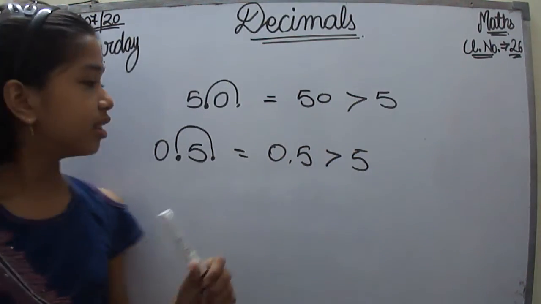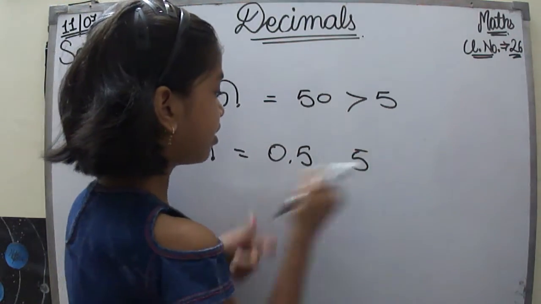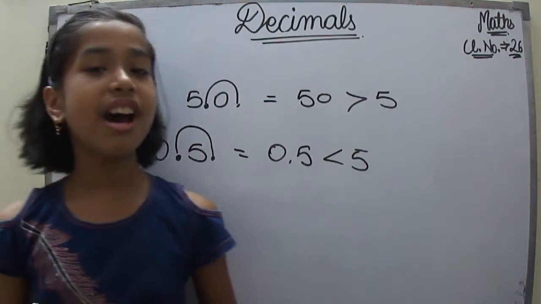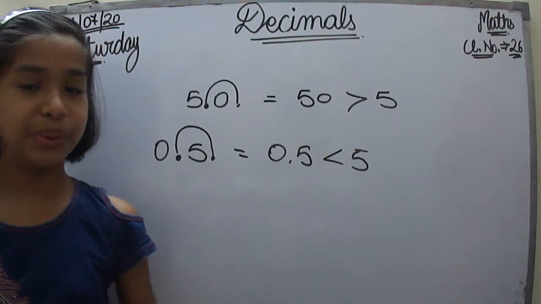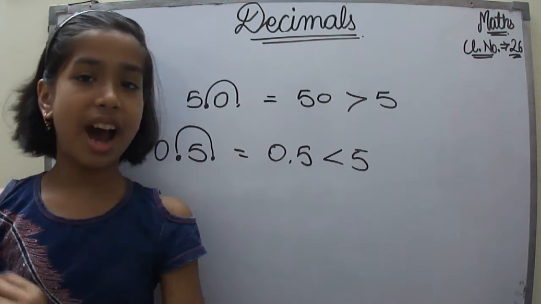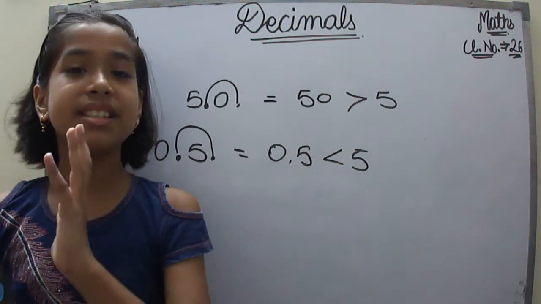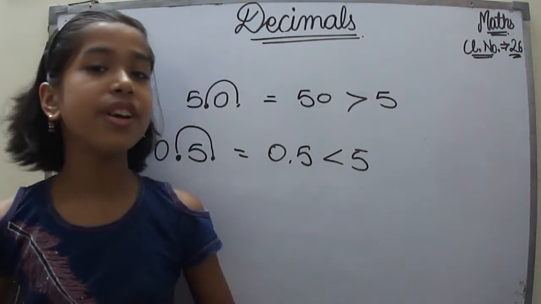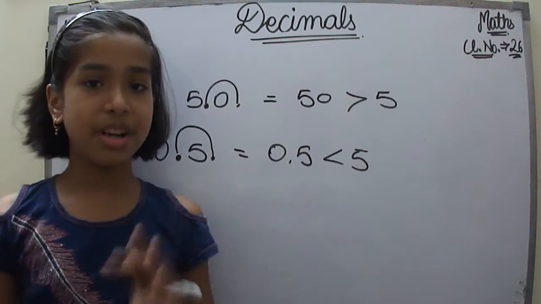Oh sorry, here I had written wrong. Yes. So now I think this much is clear to you, and now let's move on to the place value chart, or the places. Let's talk about the places of the decimal numbers.